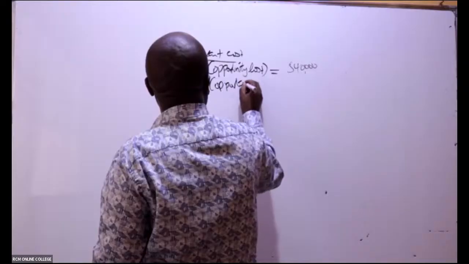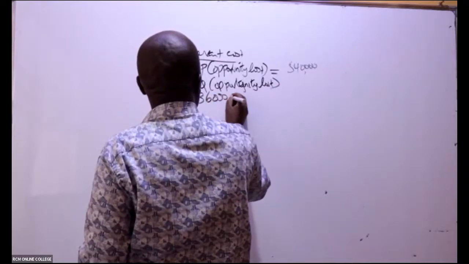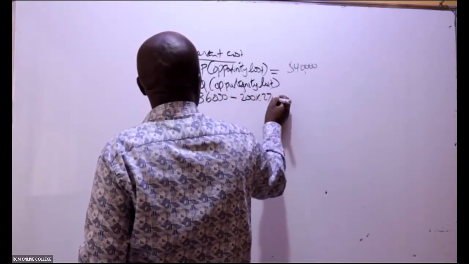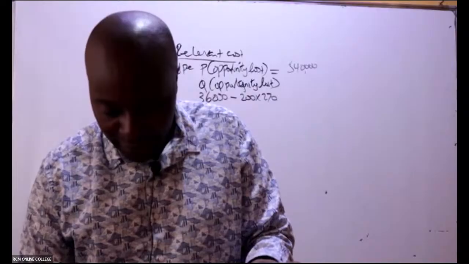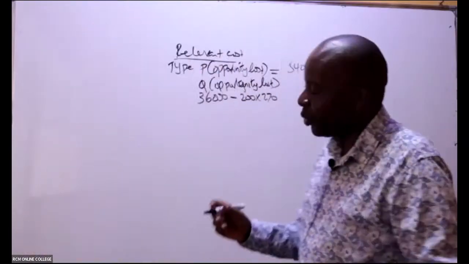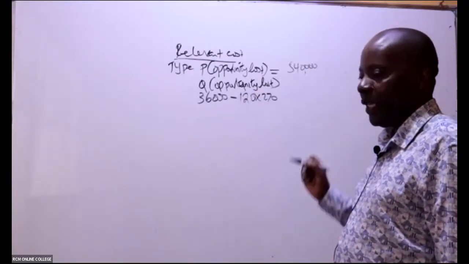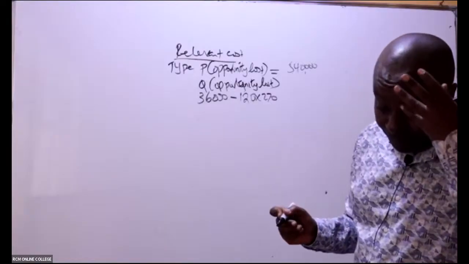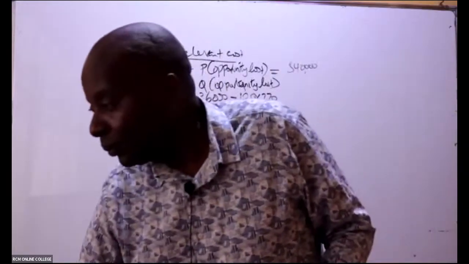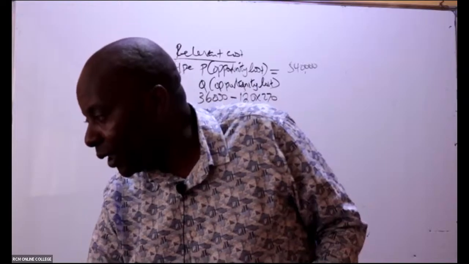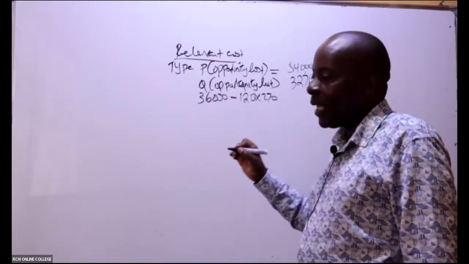I see again an opportunity lost, which will be 360,000 minus, is it 200 times 270? Yeah, because I can see myself incurring some expenditure there. Actually it's 120 times 270. So then that gives me what here, somebody? The income there will be 327,600. Those are marks you're getting. 327,600. And then now we have R.